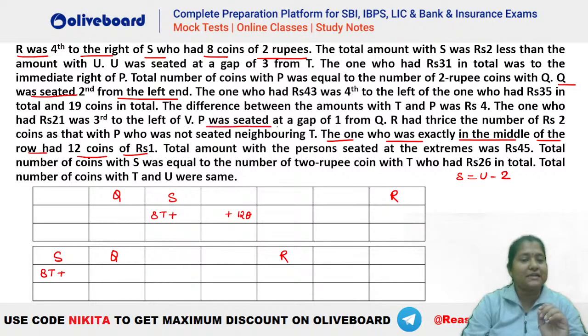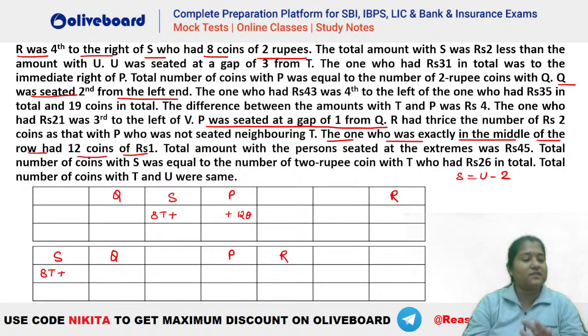P has to be seated at a gap of 1 from Q. This you can place right now, isn't it? Because you have already got your Q. So P is at a gap of 1 from Q. R has thrice the number of coins with that of P and was not seated neighboring T. The one who is exactly in the middle of the row had 12 coins in total. Total amount of the persons at the extreme ends has to be 45. Okay. Total number of coins with S is equal to rupee 2 coins with T, who has 26 in total.